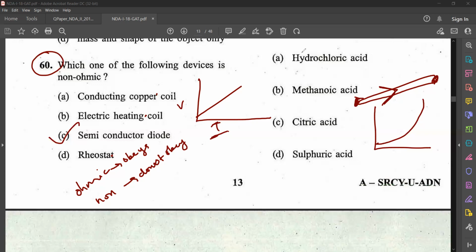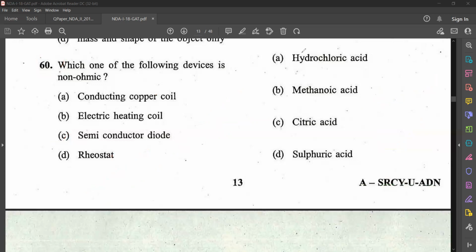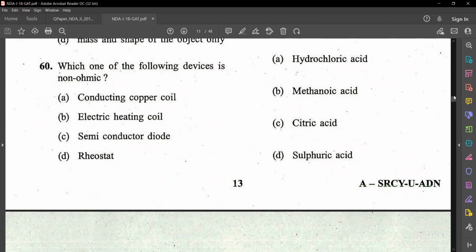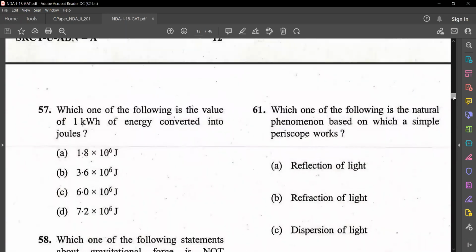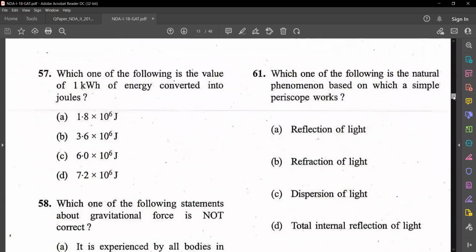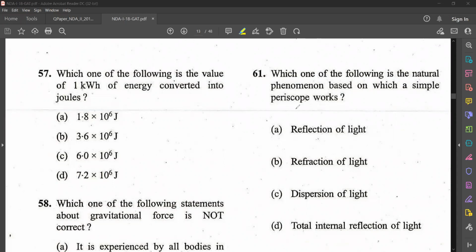Okay, so we go to the next question, question number 61. Which one of the following is the natural phenomenon based on which a periscope works? Reflection of light, refraction of light, dispersion of light, total internal reflection of light. Okay, we need to answer this. Question number 61.